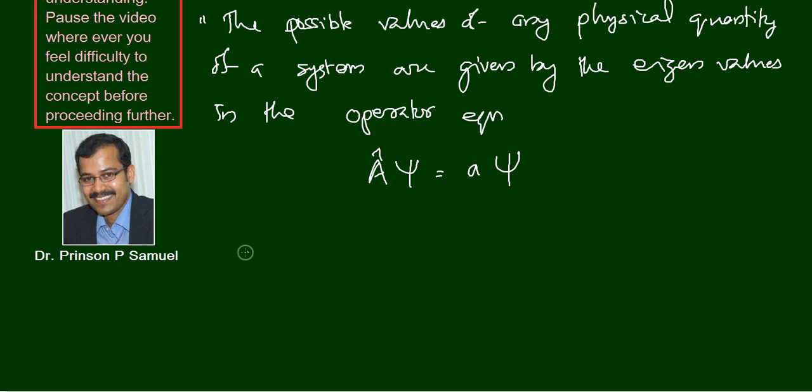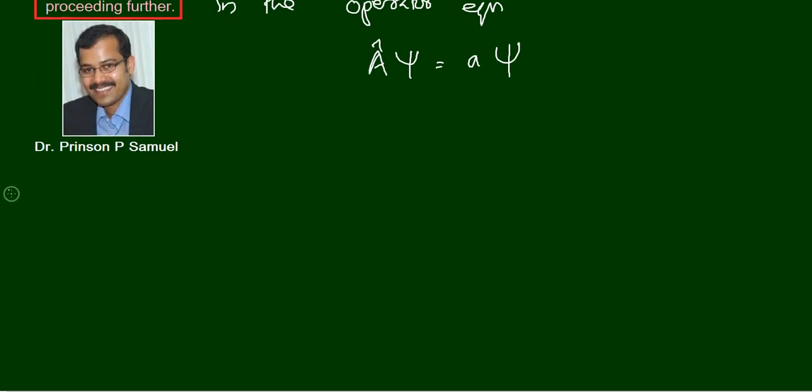so I will give you an example of what is meant by this. For example, let us take the operator A cap as the momentum operator. Okay, for example, px cap, that is the linear momentum operator in the x direction. You already know the expression for the linear momentum operator in the x direction. That is h divided by 2 pi i, d by dx. Right? That is the linear momentum operator.